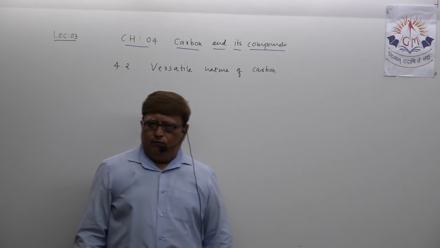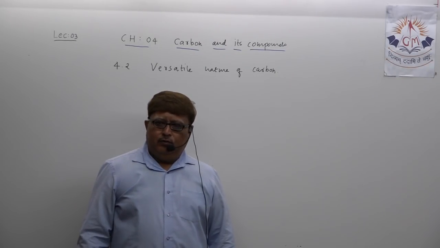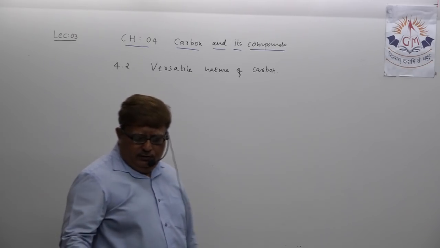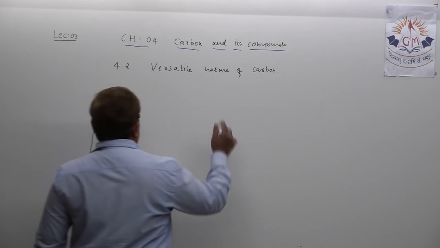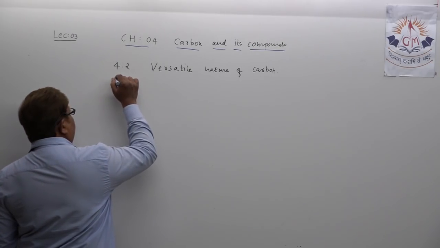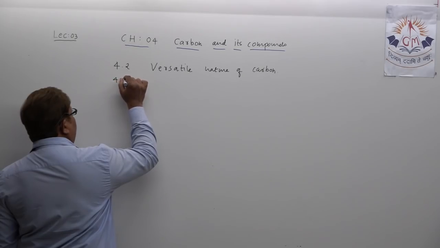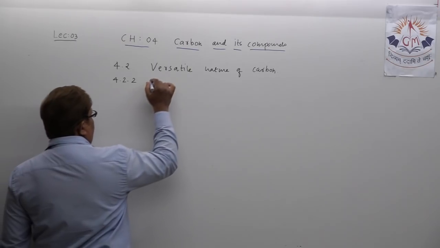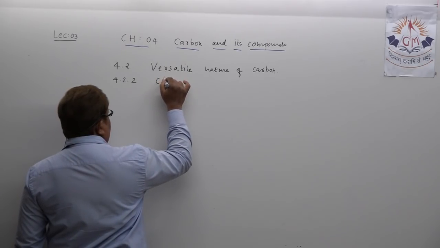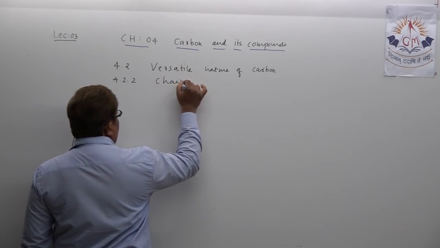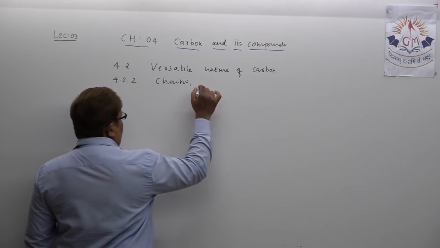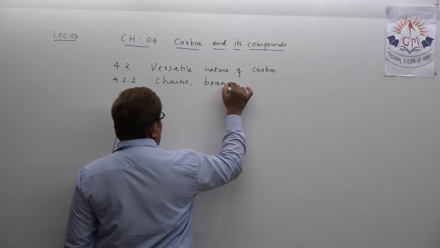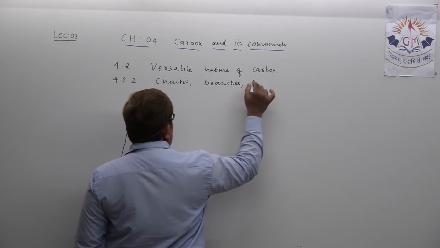Actually, my dear student, just now when I was dictating the title of the topic, I told you 4.2, 4.2.1 and 4.2.2, but what I am actually going to do is take 4.2.2 first. That is, the title is chains, branches and rings. Why I am taking it first, you will understand as the topic advances.